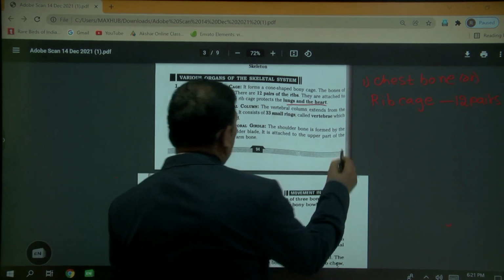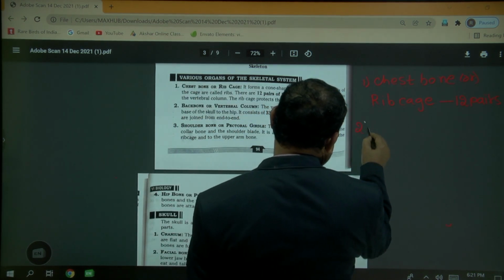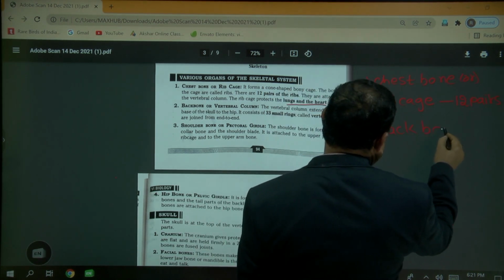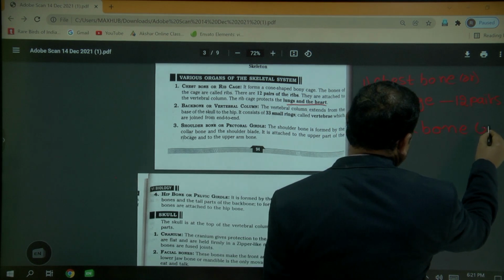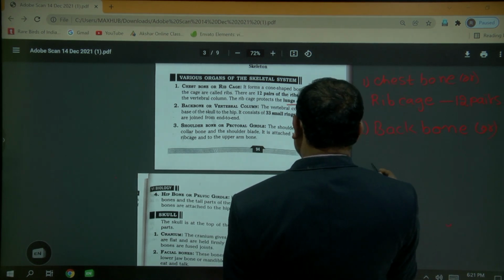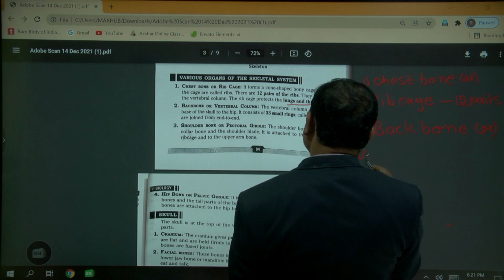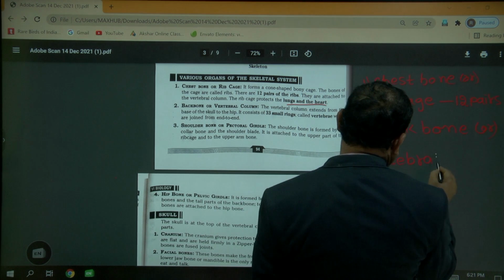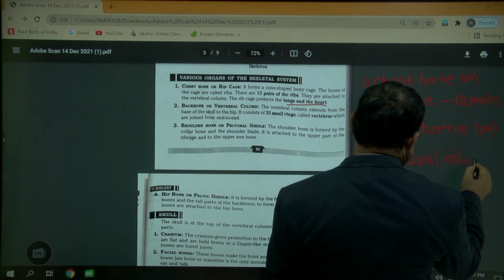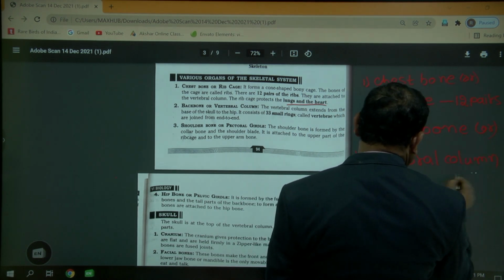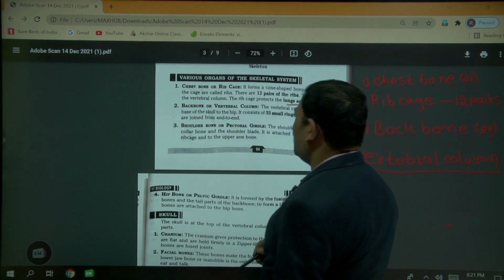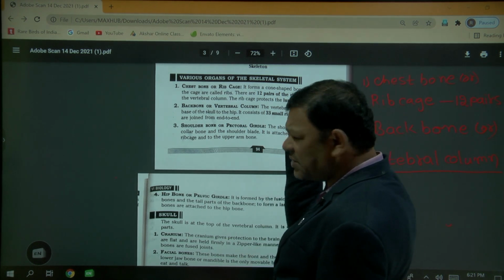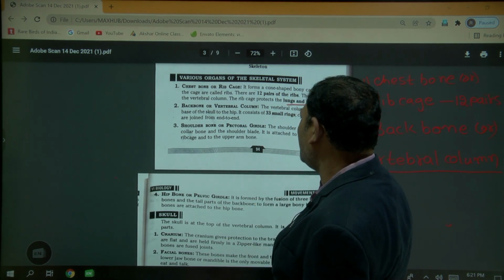Second one is the backbone. Backbone is also known as the vertebral column. Okay, vertebral column. In this vertebral column, especially, it extends from the skull bones to the hip.